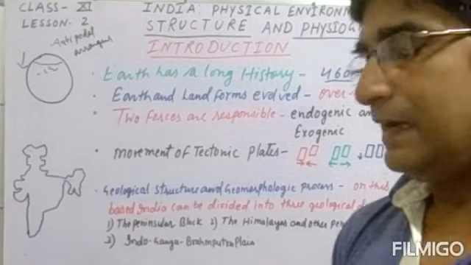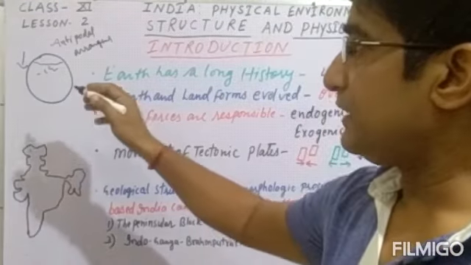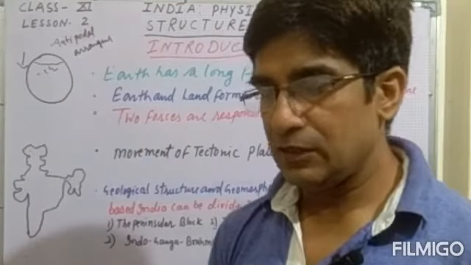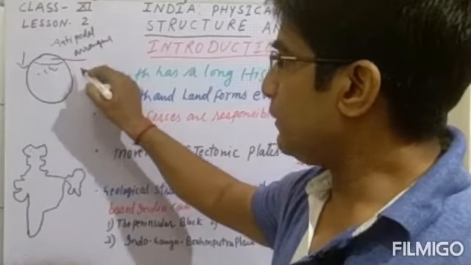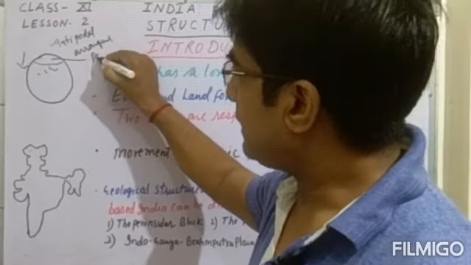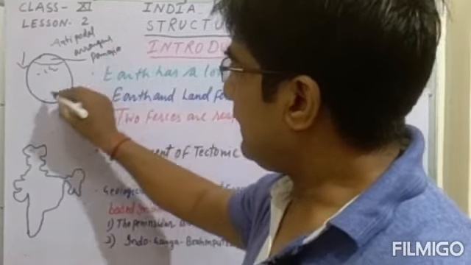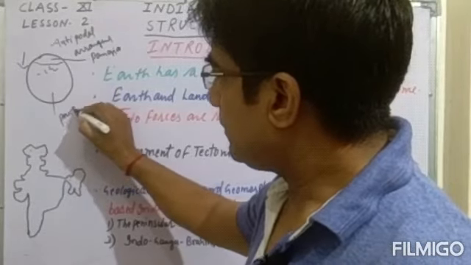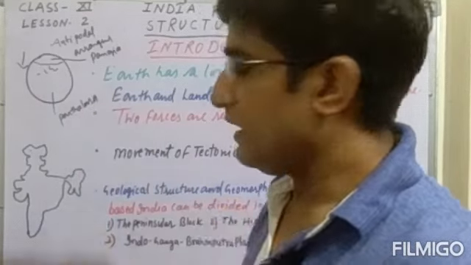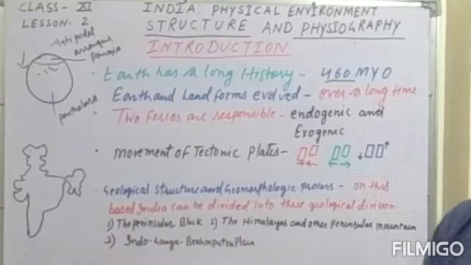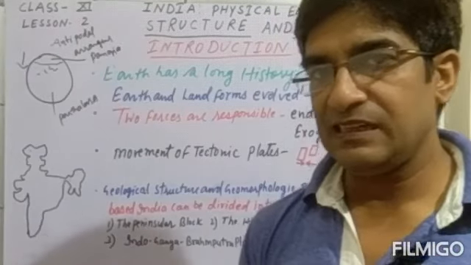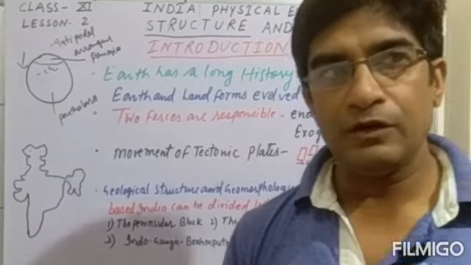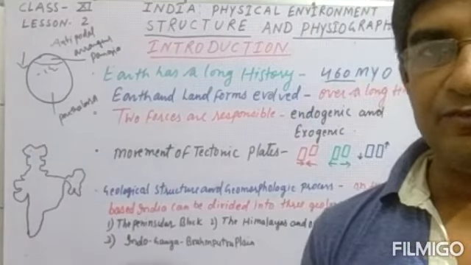So students, let's see that millions of years ago, as you have seen, there were two types of bodies. One body was the land body, called Pangea, and the water body was called Panthalassa. And millions of years ago, the movement of tectonic plates and various other movements were responsible for separating the different continents from each other.